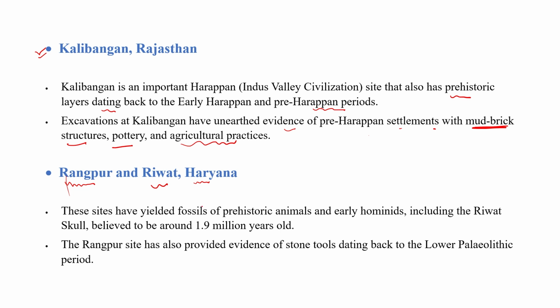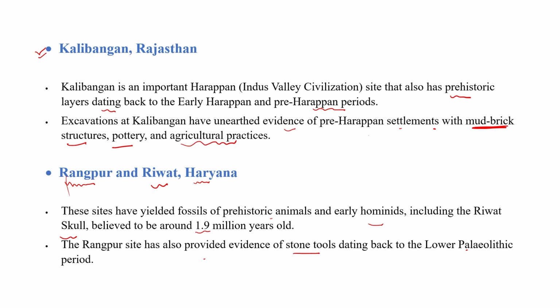These sites have yielded fossils of prehistorical animals which are around 1.9 million years old, and early hominids including the Revat skull, believed to be around 1.9 million years old. So in Rangpur and Revat we found some fossils and a skull which are around 1.9 million years old. The Rangpur site has also provided evidence of stone tools dating back to the lower Paleolithic period. So we also found some tools related to the Paleolithic period.